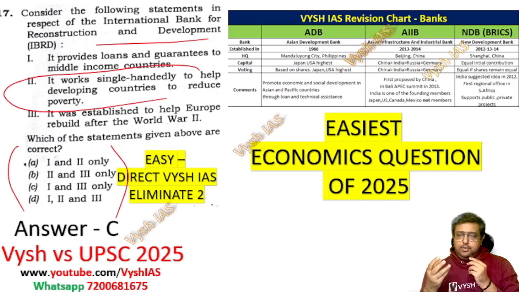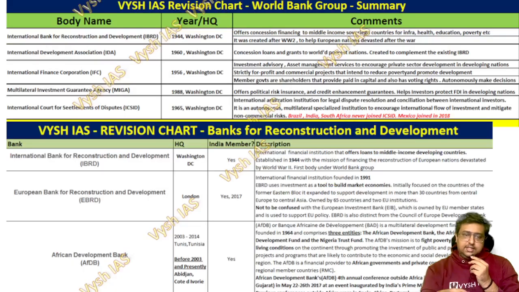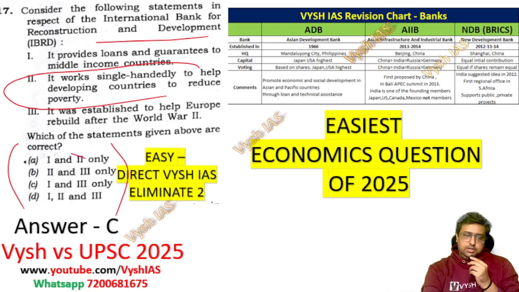like Asian Development Bank, Asia Pacific Bank, the Infrastructure Bank, New Development Bank, and within the World Bank itself we have this IBRD, IDA, the International Finance Corporation. All their job is to help the countries and the corporations who need money. Okay, so we have done the functions in detail also. Even the European Bank for Reconstruction and Development is there. So when that statement itself is wrong, you can simply eliminate 2 in every place, and you will come to the answer as C, that is 1 and 3.